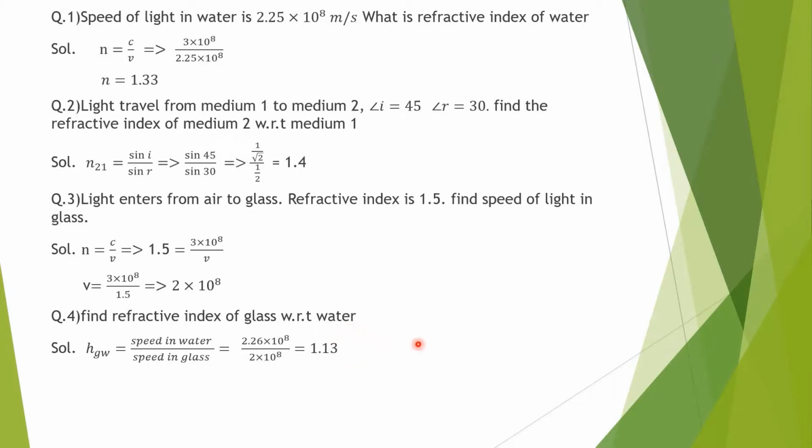Relative refractive index means the ratio of the speed of light in two given mediums. So one question can be asked in the exam on the basis of refractive index, and these are the 4 types of questions which are based on refractive index. Thank you.